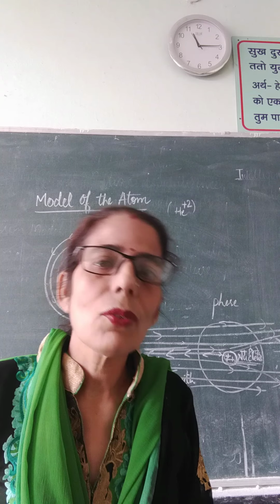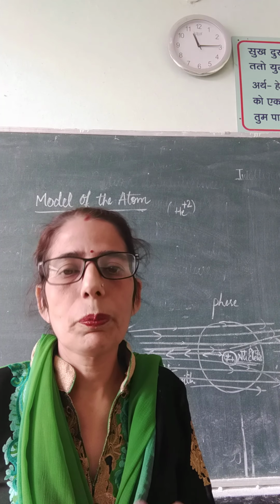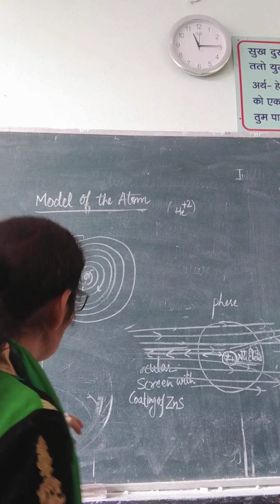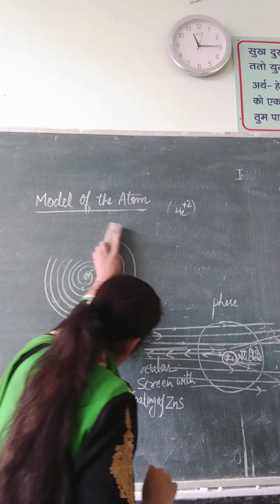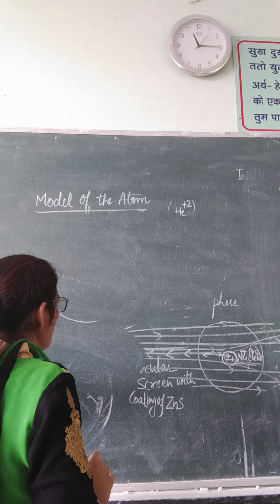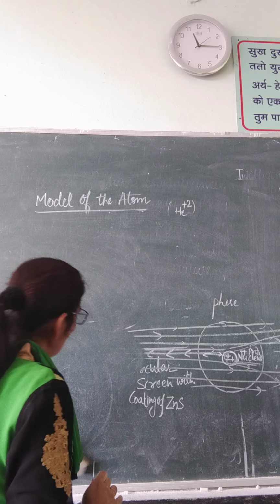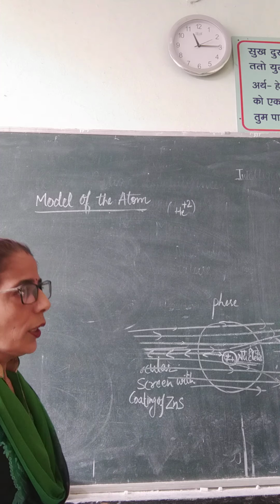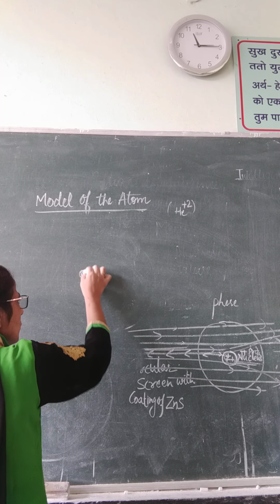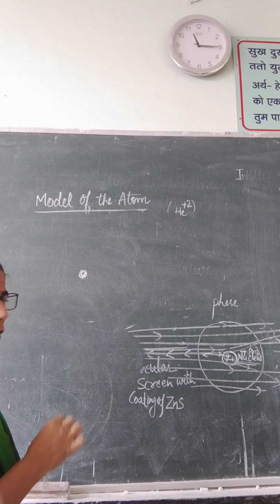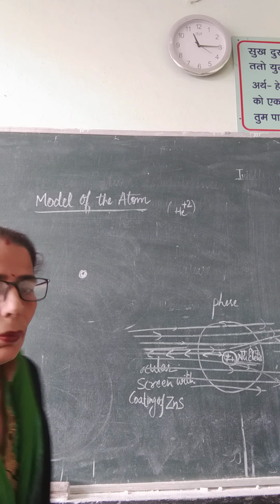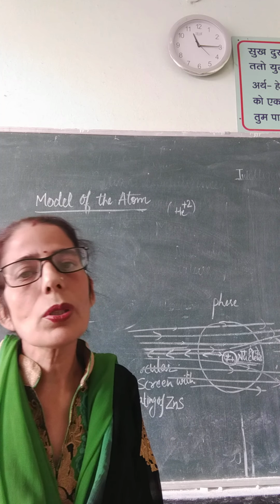So the next thing was Bohr's proposal. What did Bohr propose? He just gave a little explanation to Rutherford's model. He said it is correct that the atom has a very small nucleus where all the positive charge is centered. At that time, neutrons were also discovered.